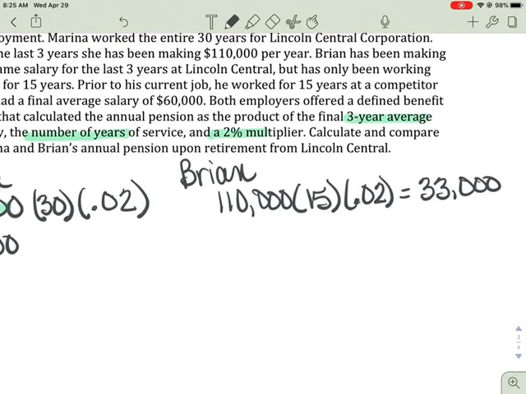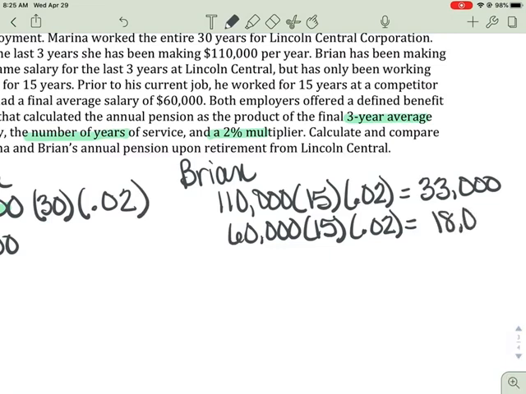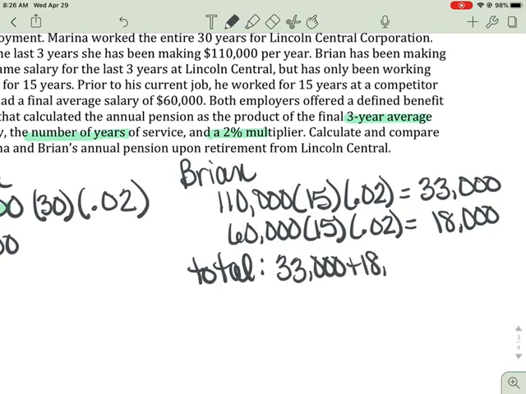It's half of Maria's. But in his other job, he made $60,000 for 15 years at a 2% multiplier, and when we multiply those together, we get $18,000. So his total pension per year would be the two added together.